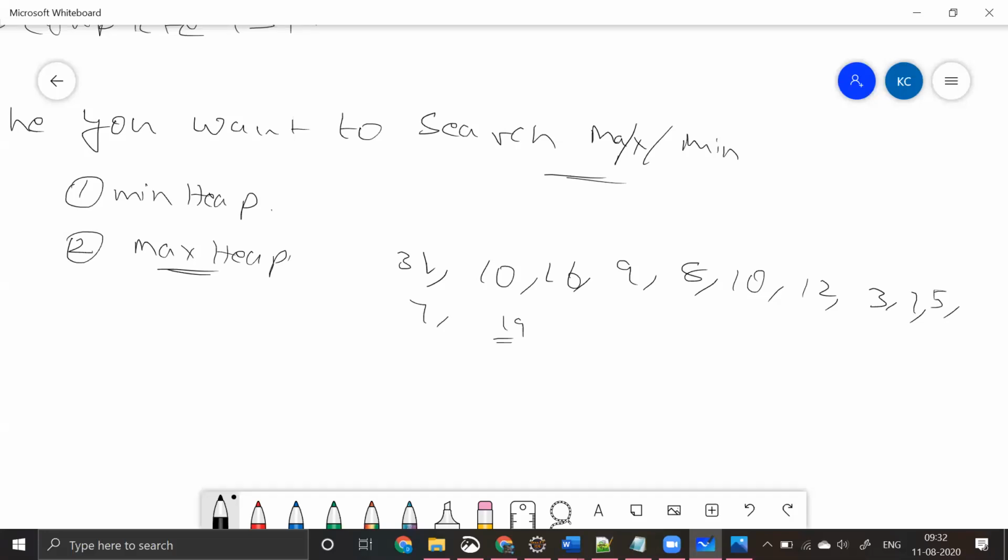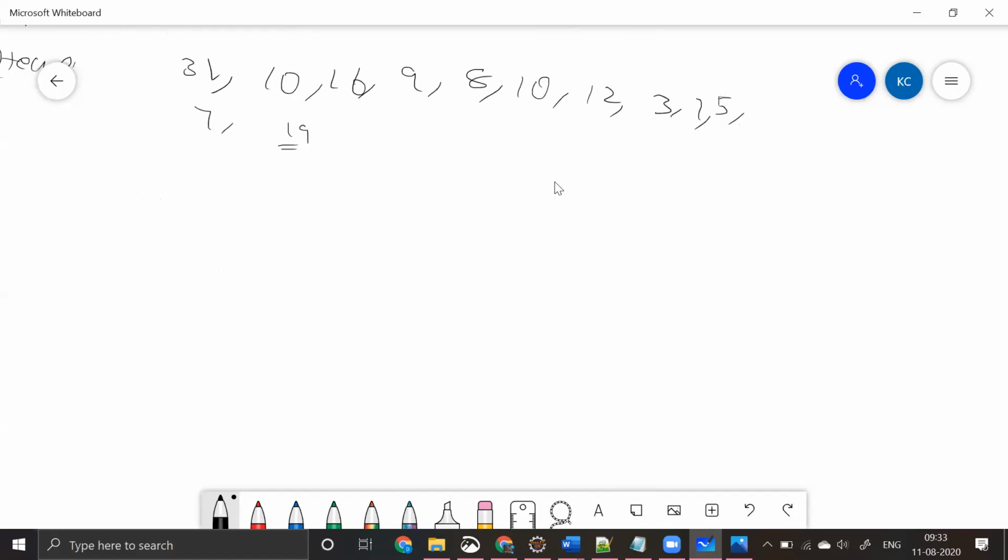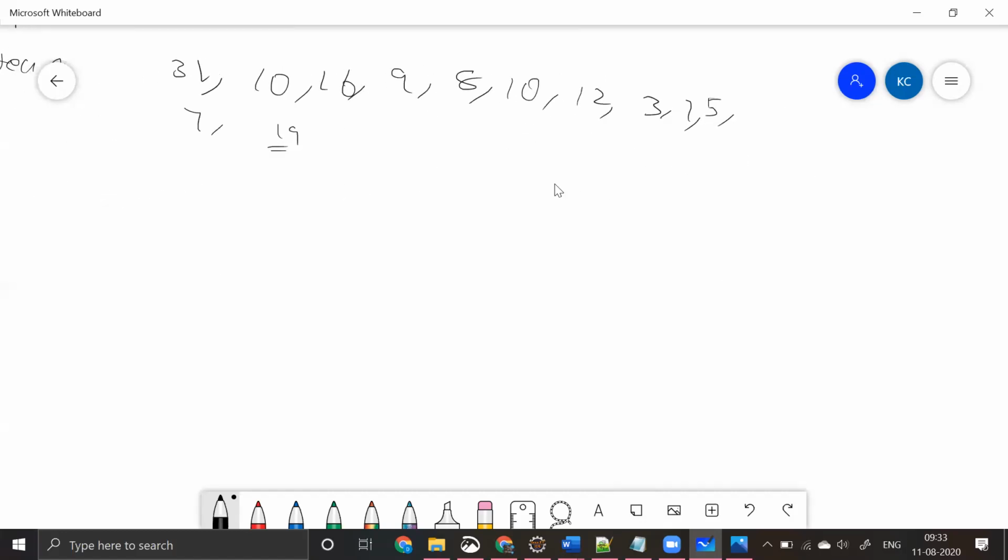A small example that I'm taking, guys. So we need to construct a max heap out of it. Let's say I'll take 31 as my root, and I need to take 10. This is my left child and this is my right child, right? The root is maximum when compared to my left and right.